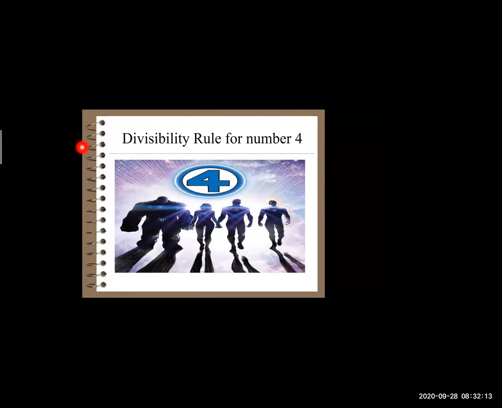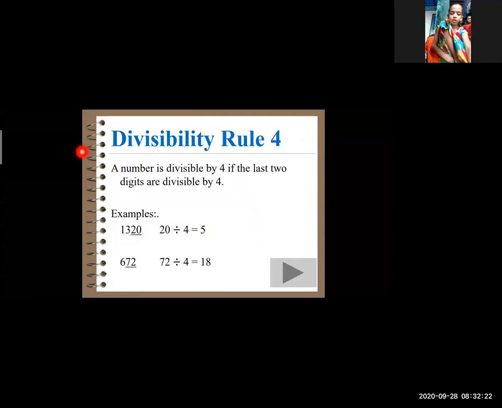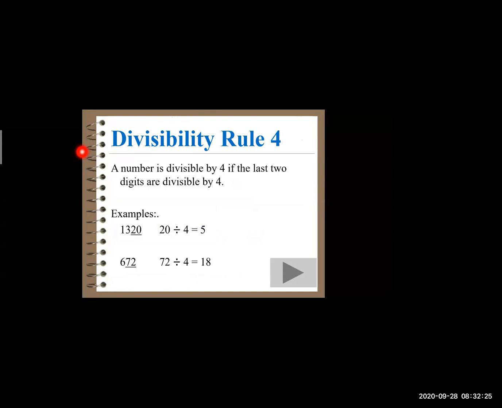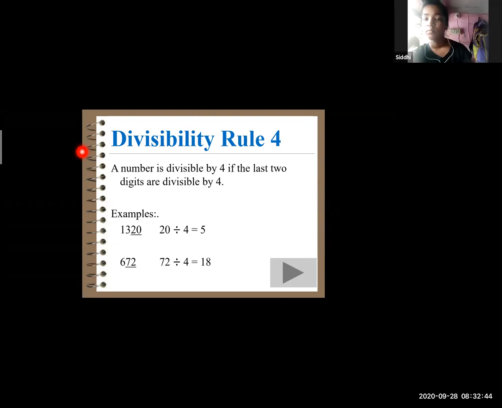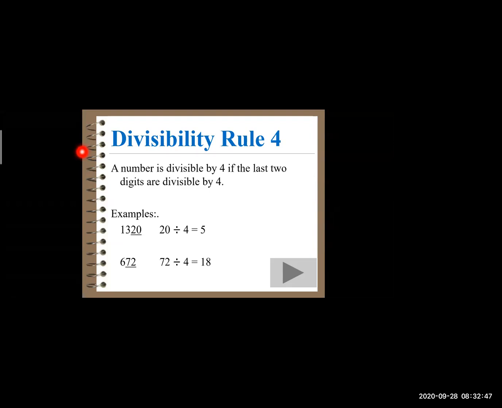Now comes the test of divisibility of our number 4. You can clearly see on the slide we have the number 4, and let's start. The test for divisibility rule 4. Ready? A number is said to be divisible by 4 only when the last two digits of that number are divisible by 4. If you have a number, just check the last two digits. If they are divisible by 4, then we can say that the complete number is divisible by 4.